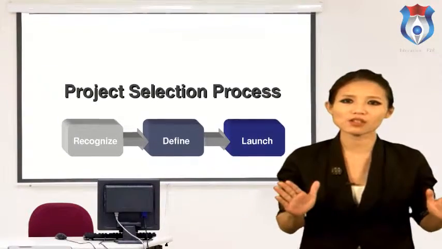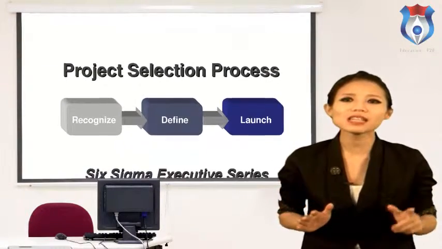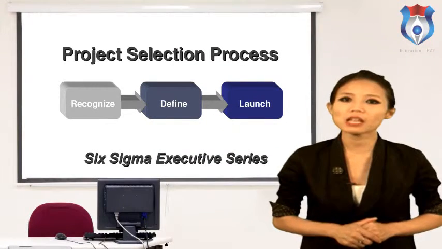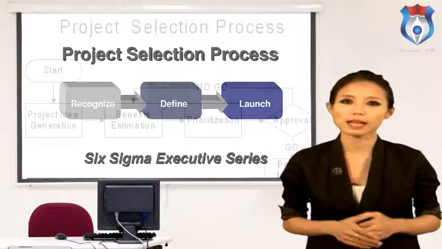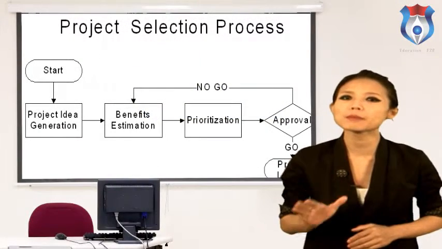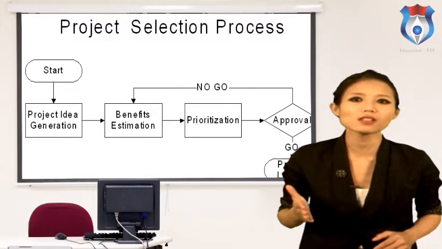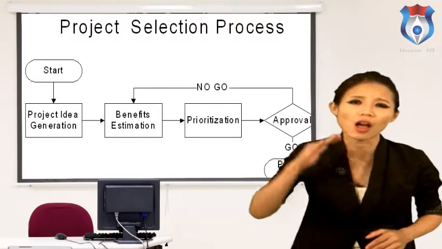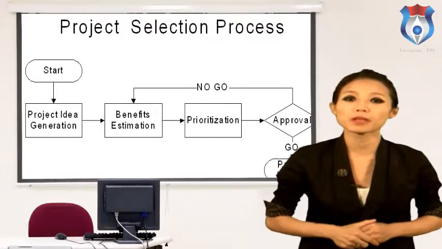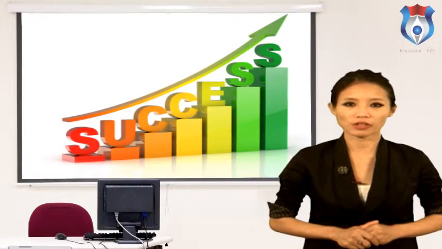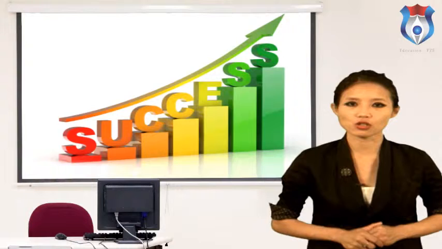Across all industry, there is one area of Six Sigma that can mean the difference between success and failure of deployment: project selection. Project selection typically starts with generating ideas. The biggest challenge is to select the ideas that have the highest chance of becoming beneficial projects. Methodology for idea filtration.